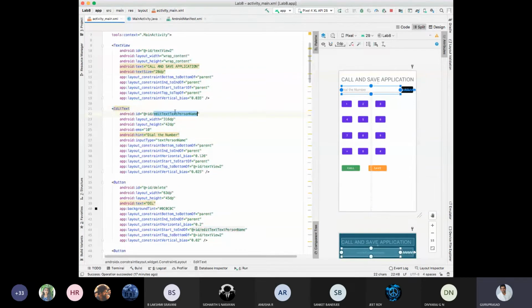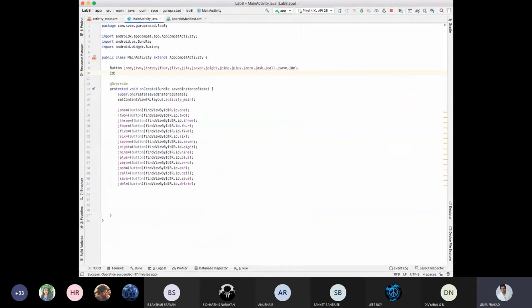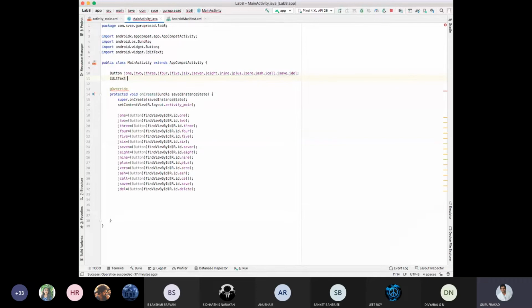Okay, that is not a big issue. I can find and replace it, but we'll take this ID itself. What is my ID? Edit text person name. So I need to integrate this. There is an edit text. What is dialer? Okay, semicolon. So I need to integrate this.